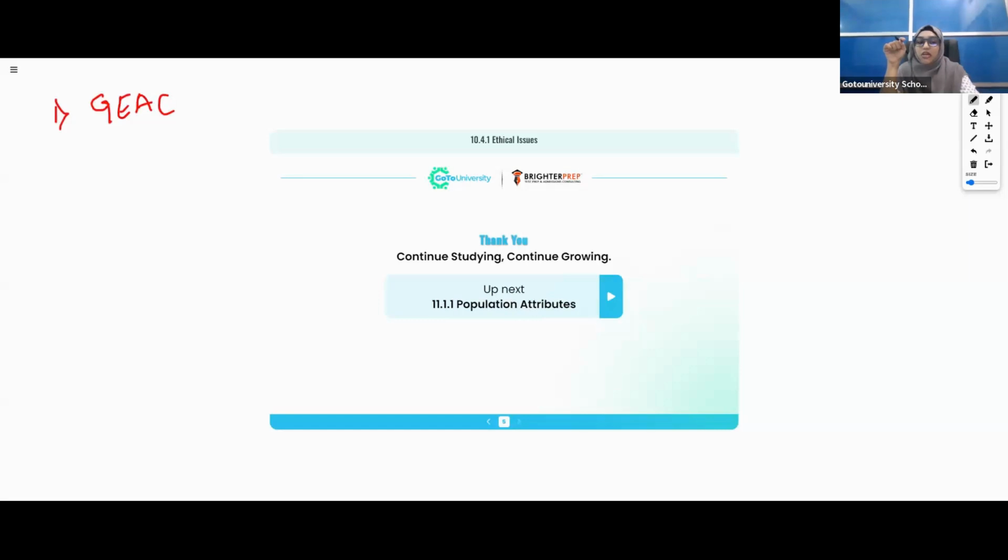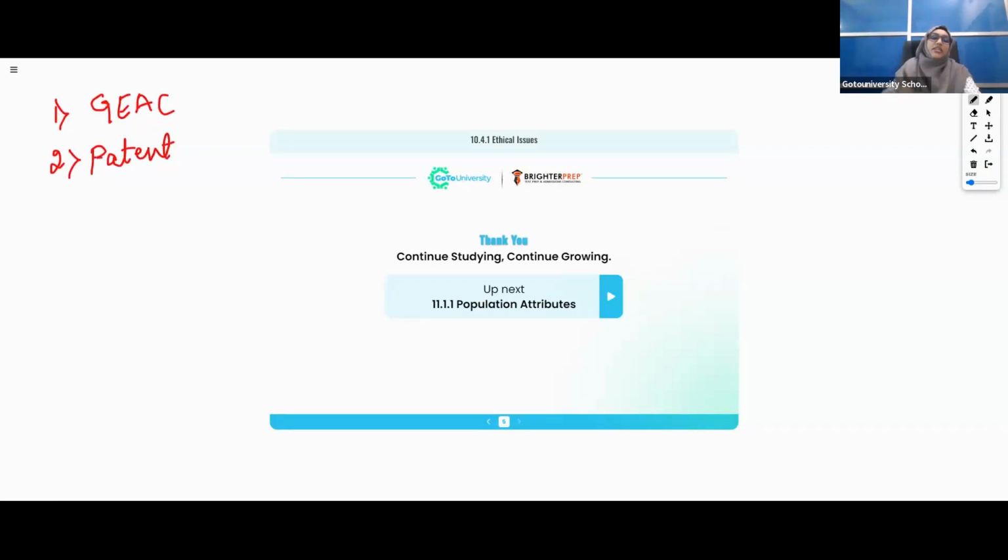This committee was set by whom? By the Indian government. Why was this committee set? To make decisions regarding the validity of genetically modified research. Whatever the researchers are taking on, that must be given proper validity by this committee. If this committee is approving, then only we can go to research. Is it clear? Then we have studied about the patent.